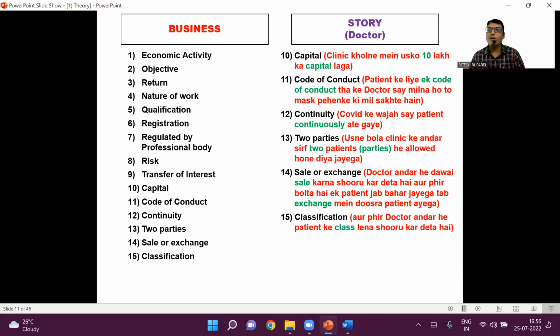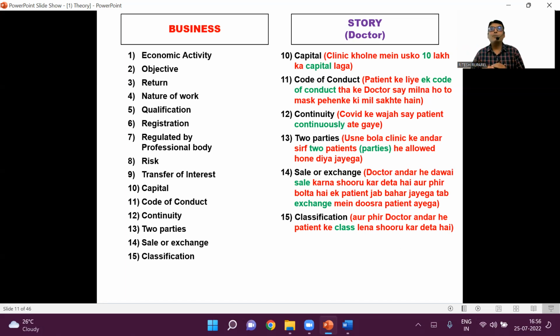Let us revise for the last time. Number 1, a boy, economic activity, because his objective was to become a doctor. He wanted to earn high rate of return. Very good. He started to get up at 4 a.m. as per the law of nature of work. Finally, he got the qualification of a doctor. Very good. Then he went for registration with the recognized national body.